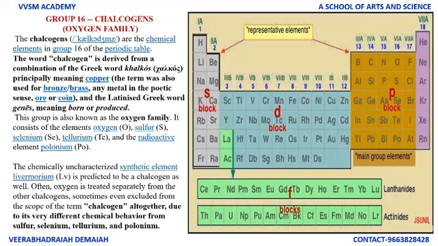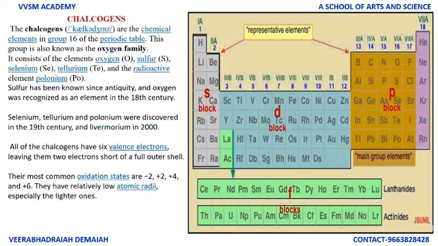Often oxygen is treated separately from the other chalcogens, sometimes even excluded from the scope of the term chalcogen altogether, due to its very different chemical behavior from sulfur, selenium, tellurium and polonium. Chalcogens are chemical elements in group 16 of the periodic table, as I told you already, the oxygen family.